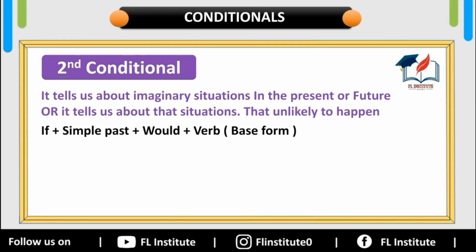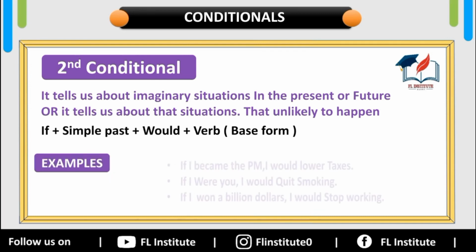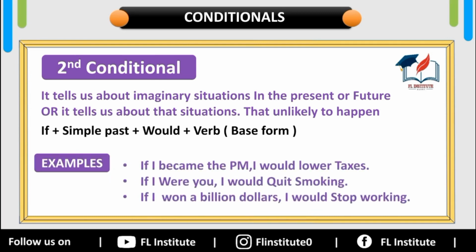Let's step ahead toward the examples of it. If I became the PM, the Prime Minister, I would lower taxes. It's a hypothetical, imaginary sentence. The second example is, if I were you, I would quit smoking. It's also an imaginary sentence, we can imagine it but we can't do it.